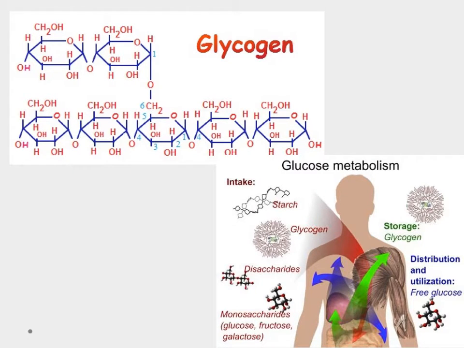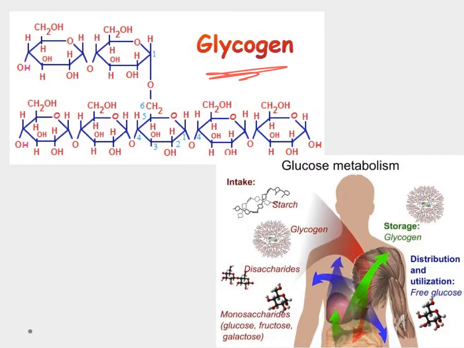Okay, the last topic I want to talk to you about in today's video is going to be glycogen here. Glycogen is a polymer, so that means it's a large molecule. It's made up of a bunch of smaller molecules called monomers, and in the case of glycogen, the monomer, the building blocks for it, is going to be glucose. And if you can recall, glucose is what the cells use in cellular respiration to produce ATP, which is what our cells use for energy.